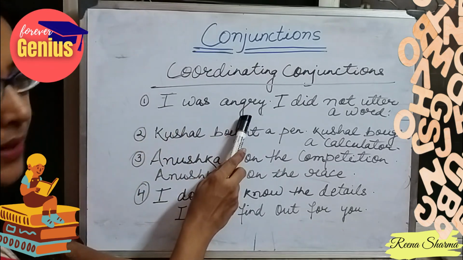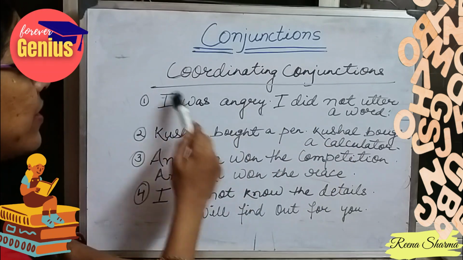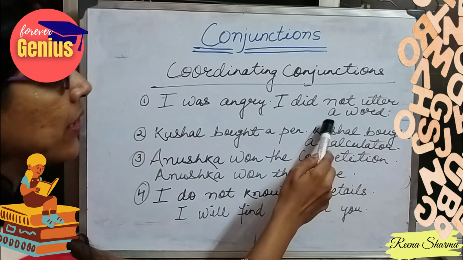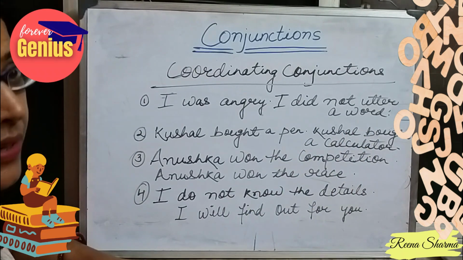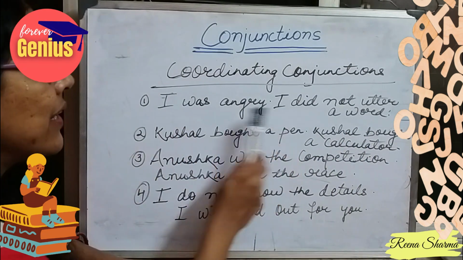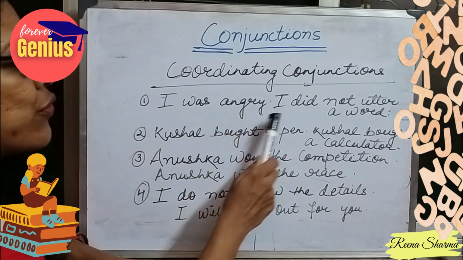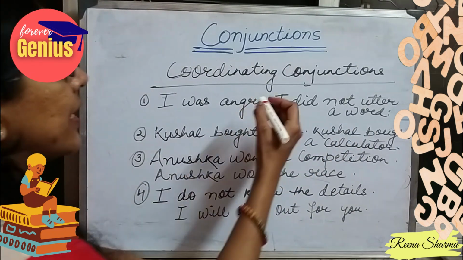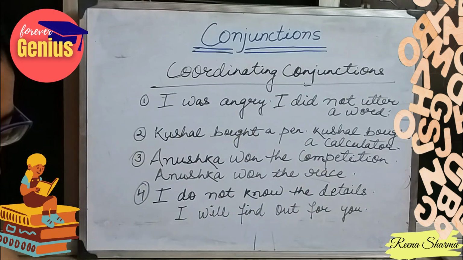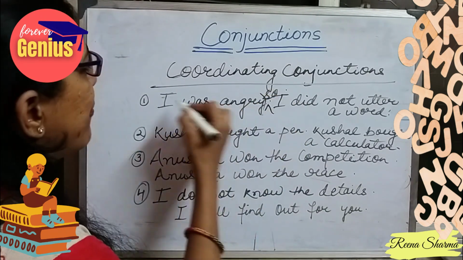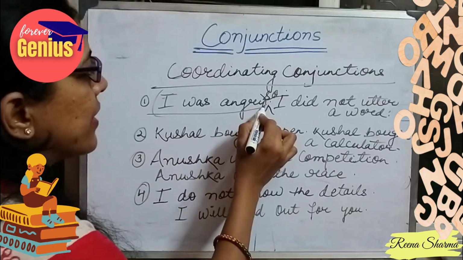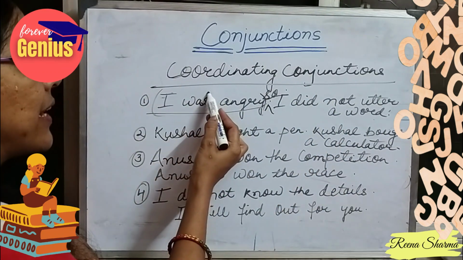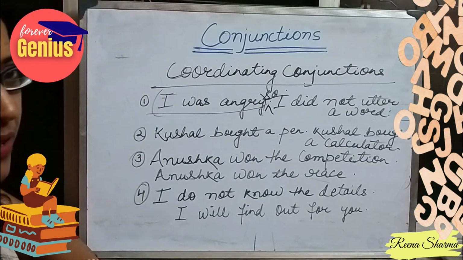I was angry. I did not utter a word. I was angry is totally an independent sentence. I did not utter a word. This is also an independent sentence. So when I link these two sentences, I was angry, so I did not utter a word, I can link these with a single conjunction. When I speak the first part of the sentence, it is not dependent on the second part of the sentence. Neither is the second part of the sentence dependent on the first part of the sentence.